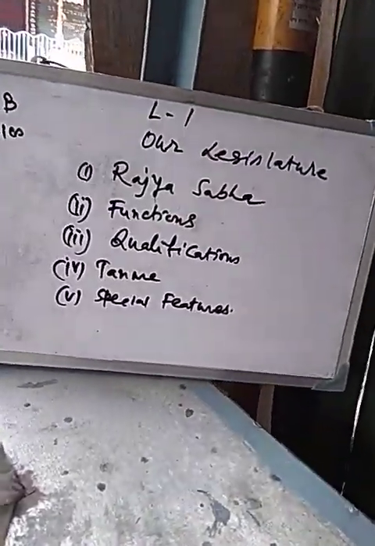Now the next and last point: special features. What are the special features of the Rajya Sabha? The Rajya Sabha works steadily with the help of other people, meaning the members of the Legislative Assembly. All the members of the Legislative Assembly cast their votes in order to make a person a member of the Rajya Sabha.